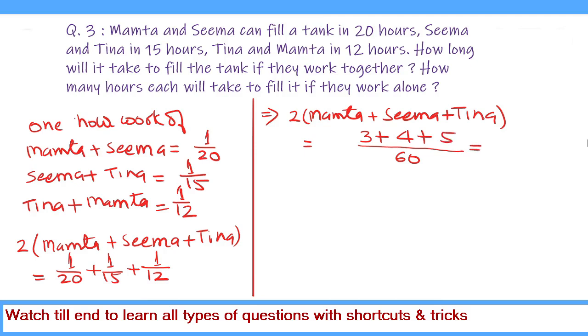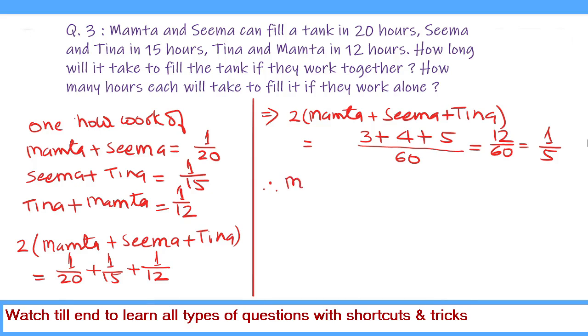This comes out to be 3 plus 4 plus 5 equals 12 upon 60, equal to 1 upon 5. So if they work together, twice of 1 day work of Mamta plus Seema plus Tina equals 1 upon 5. Therefore, we divide both sides by 2 to get the 1 day work of Mamta plus Seema plus Tina.